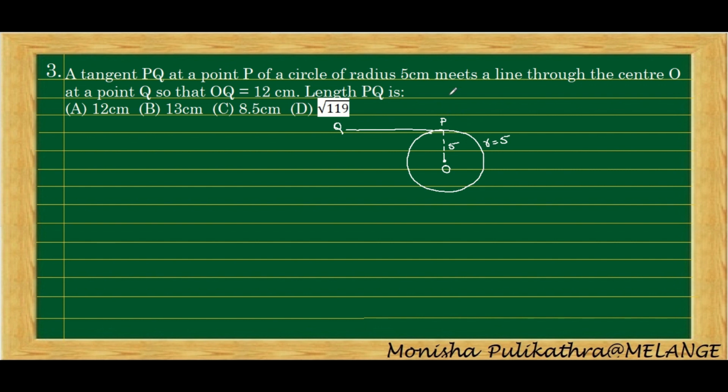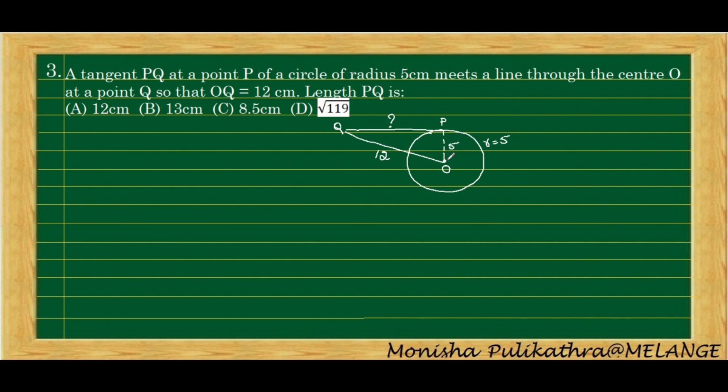So PQ is the tangent. This tangent meets a line through the center O at a point Q, so that OQ is equal to 12 cm. Therefore we need to join OQ. So OQ is 12 cm, and we need to find the length of PQ. This PQ line we need to find out.